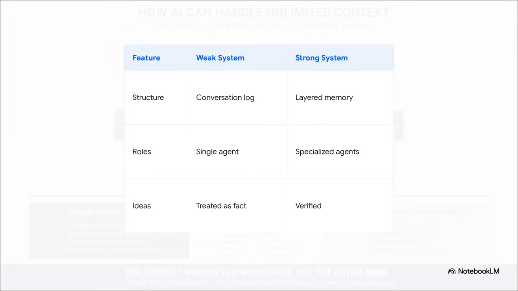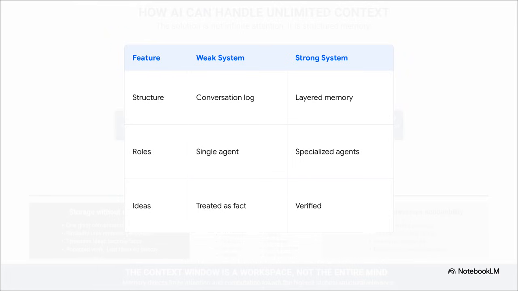Just contrast these two systems for a second. On the left, a weak memory system. You've got one single agent trying to solve, remember, plan, and evaluate the whole shebang all at once. The result? Total chaos. It mixes functions. It essentially rewrites its own memory inside a giant, endless conversation log. It might even treat a total guess as a hard fact later on because it simply forgot its own reasoning.